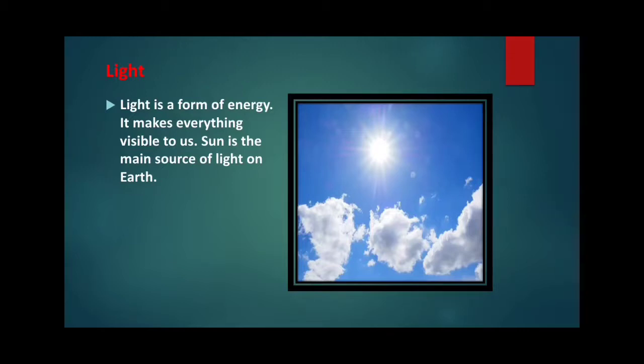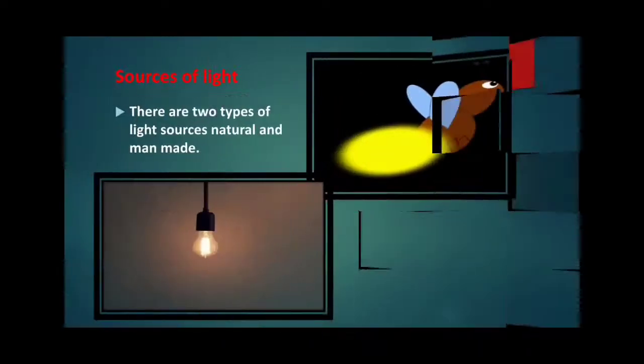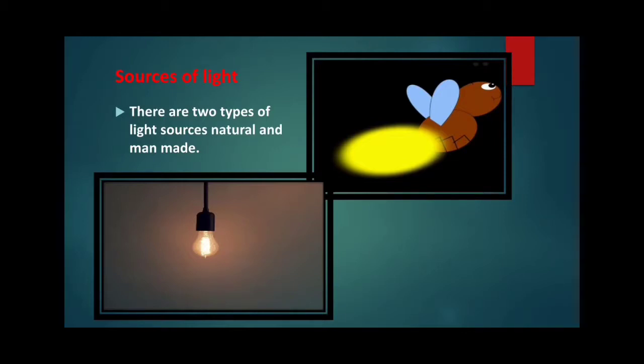in tube light, bulbs, torches, etc. Light sources could be of two types: natural light sources and man-made or artificial sources of light.